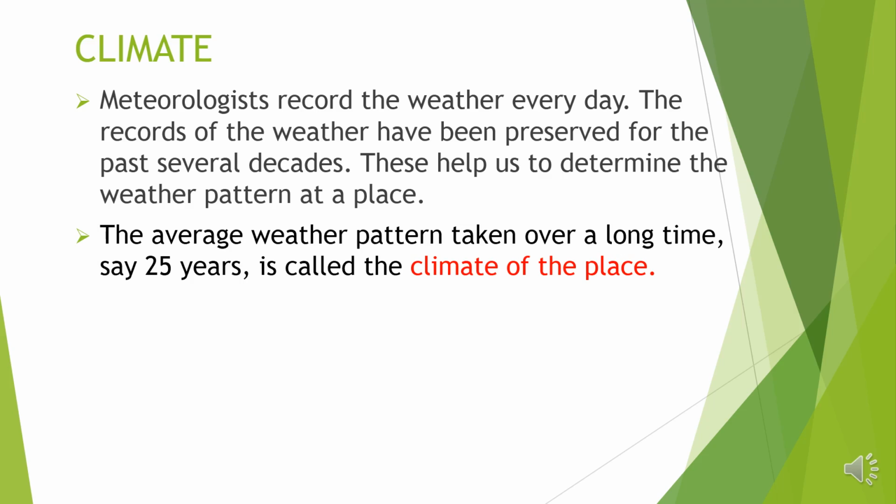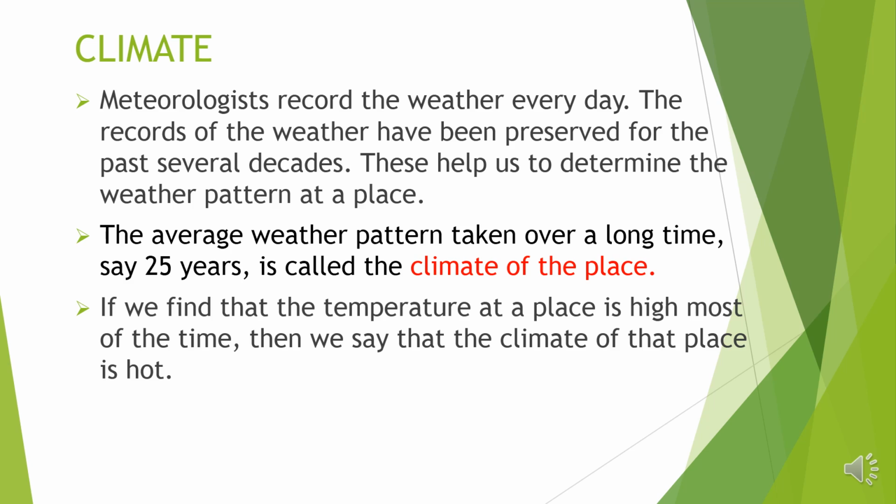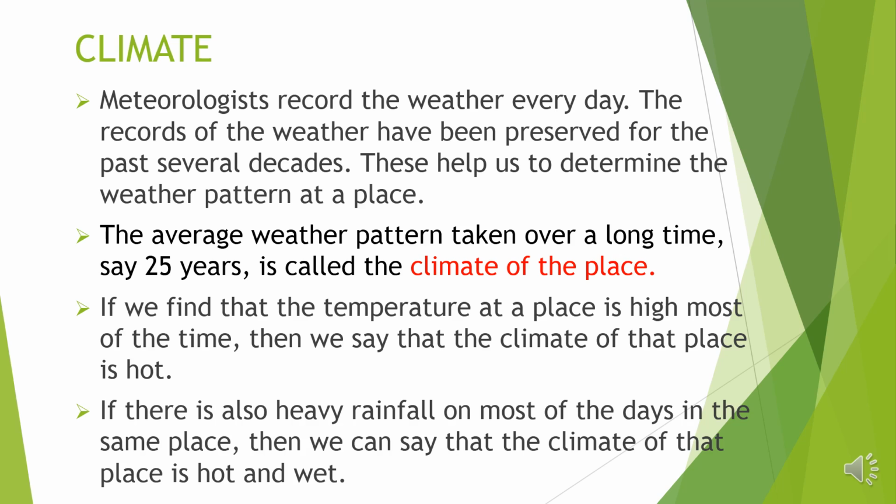The average weather pattern taken over a long time, say 25 years, is the climate of the place. If we find that the temperature at a place is high most of the time, then we say that the climate of that place is hot. If there is also heavy rainfall on most of the days in the same place, then we can say that the climate of that place is hot and wet.